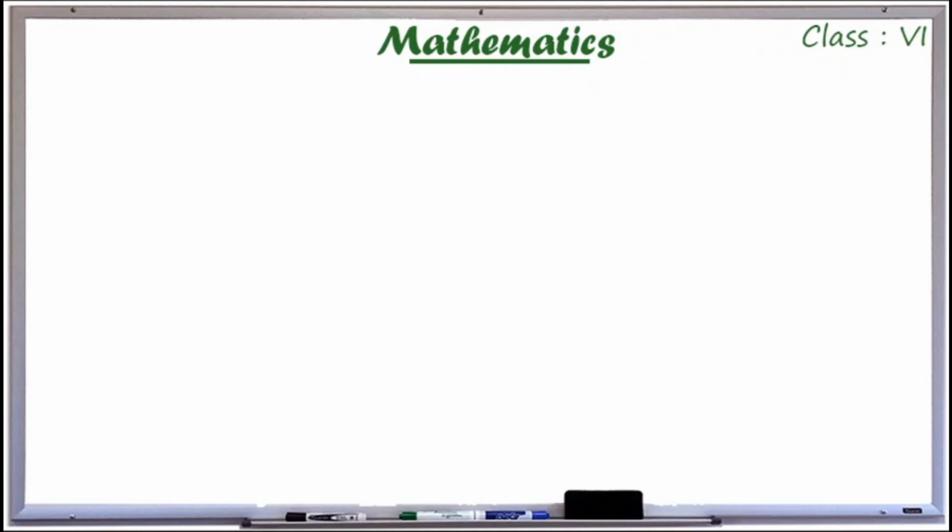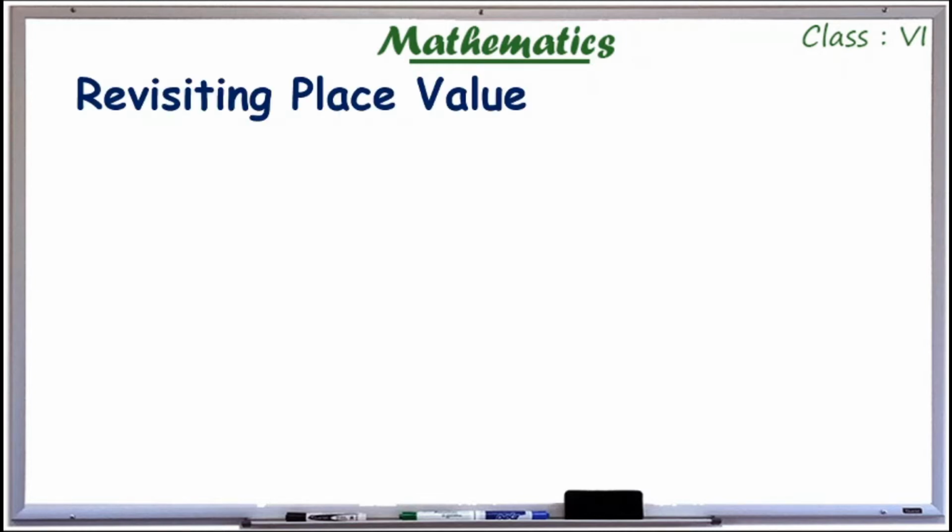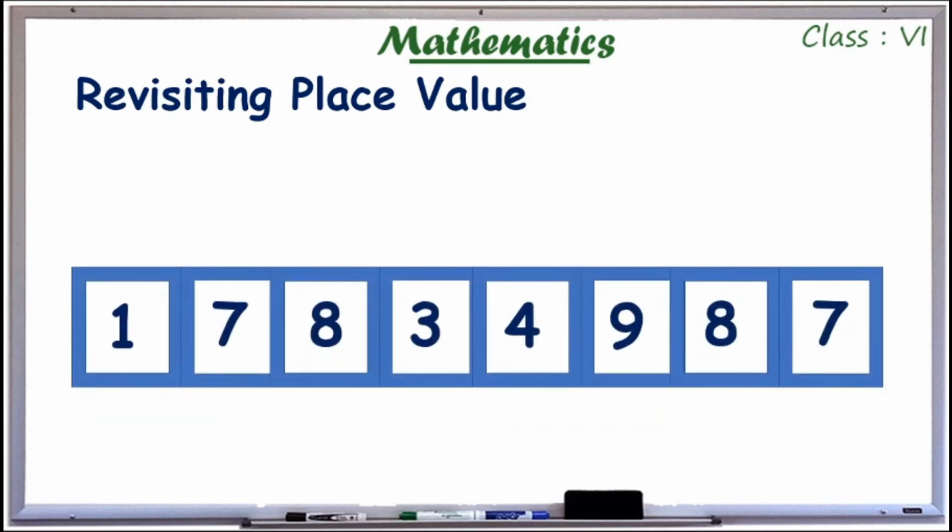Good morning friends. Yesterday we studied about ascending order and descending order. Today we are revisiting our place values. In the first class we studied about place values: ones, tens, hundreds, etc. Now we are revising those portions. So consider this number. It's an 8-digit number.